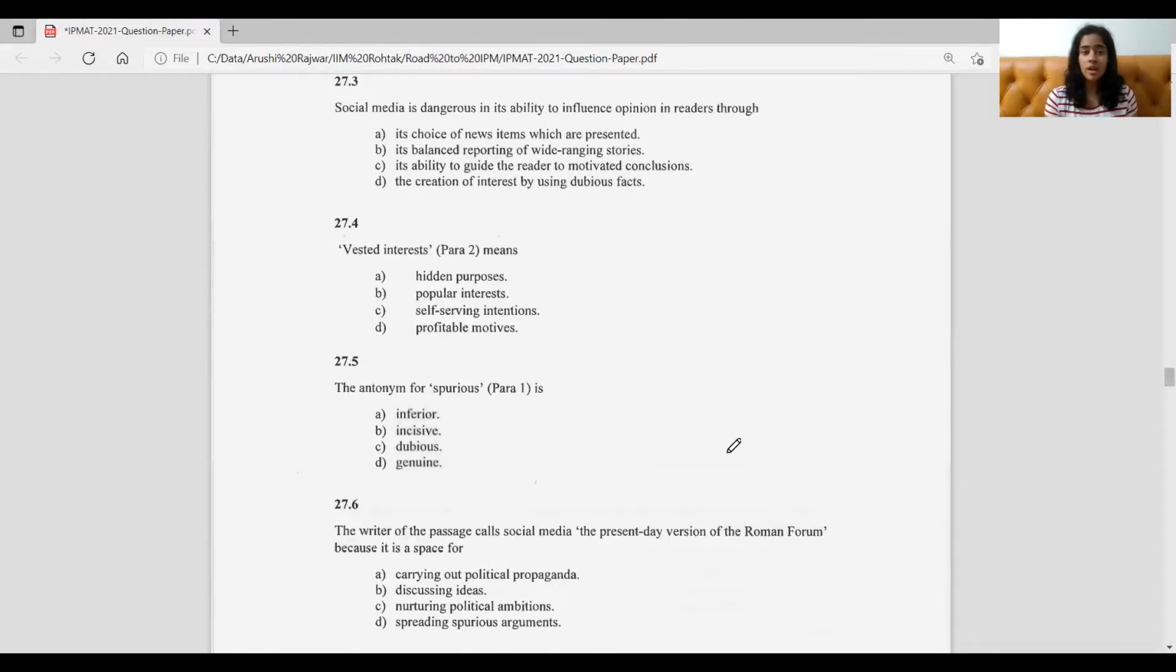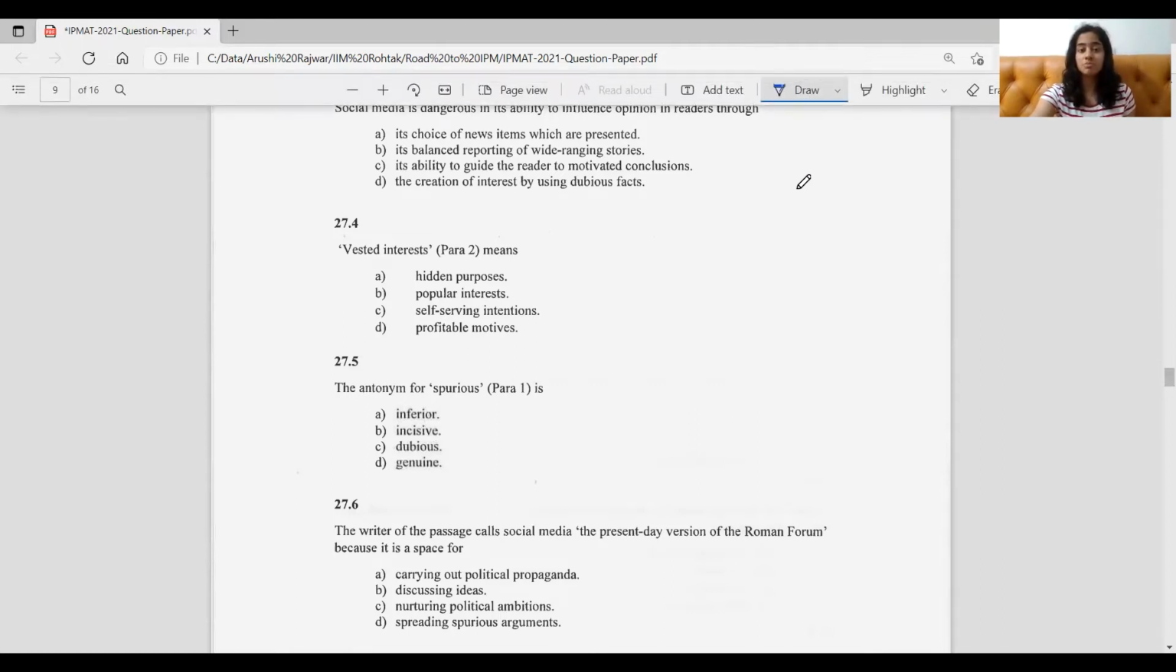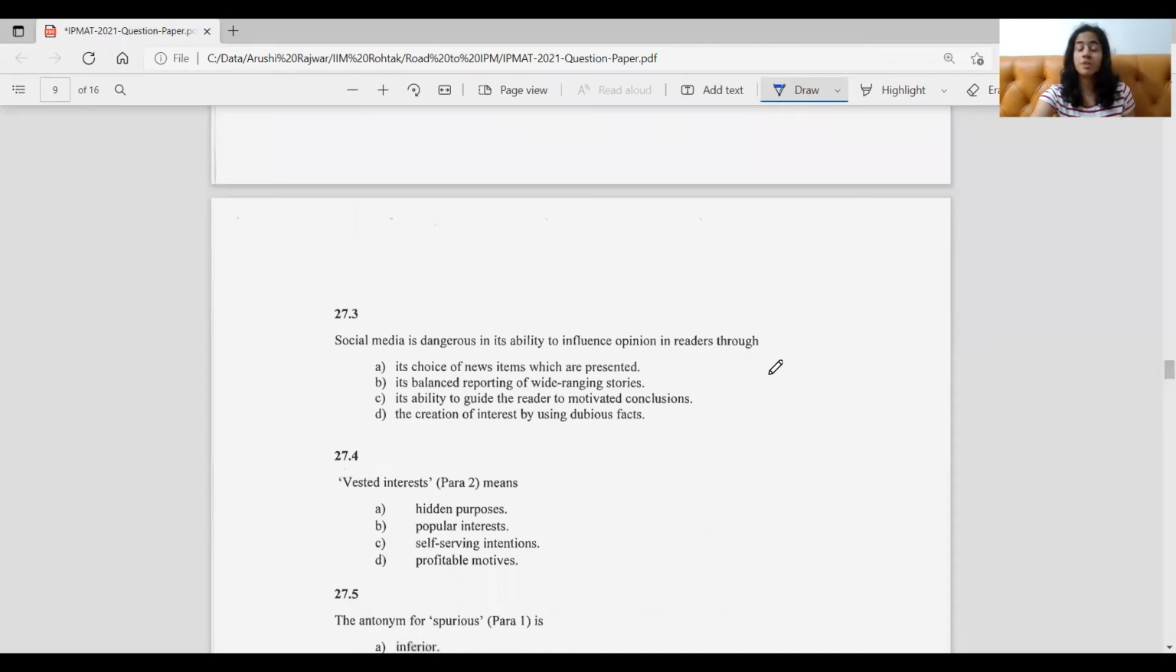And the last one, the creation of interest by using dubious facts. Now, it's not given anywhere that social media helps in creation of interest. Dubious facts could be shown through social media, but creation of interest we haven't read about. So again, here the answer would be A, because we talked about the biases and the choice of news items which are presented to the reader. So that's why here the answer is A.